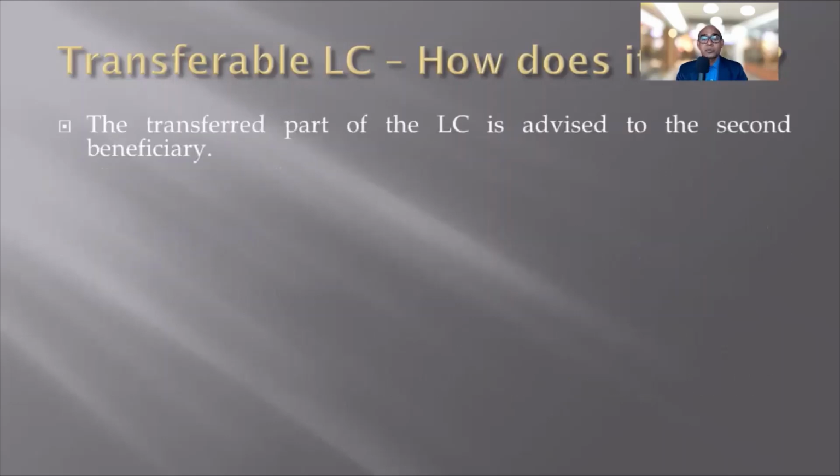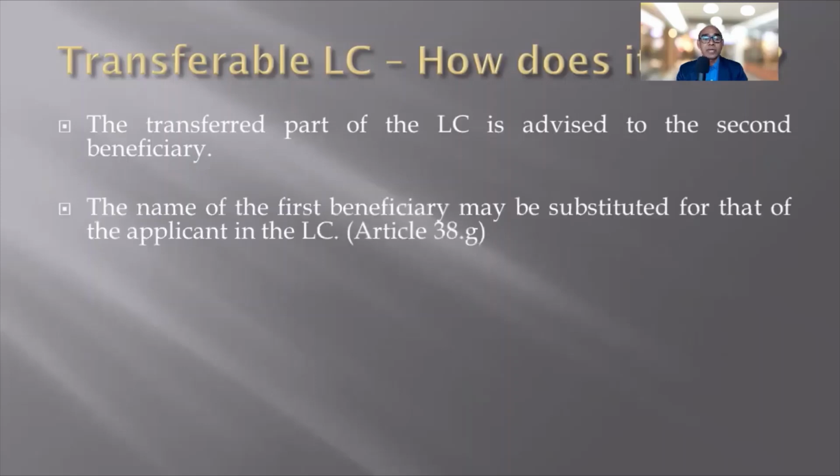The transferred part of the LC is advised to the second beneficiary by the transferring bank. The name of the first beneficiary may be substituted for that of the applicant in the LC. So in case it is needed, the name of the first beneficiary, who is the beneficiary in the original LC, may be substituted for that of the applicant in the LC. We are talking about the transferred LC to the second beneficiary.